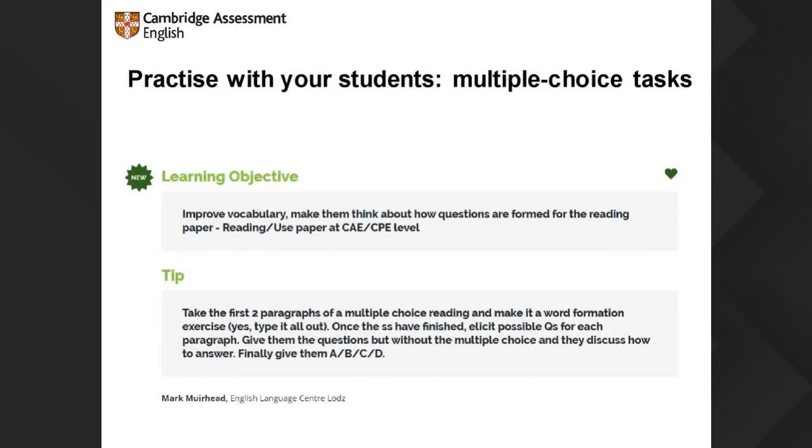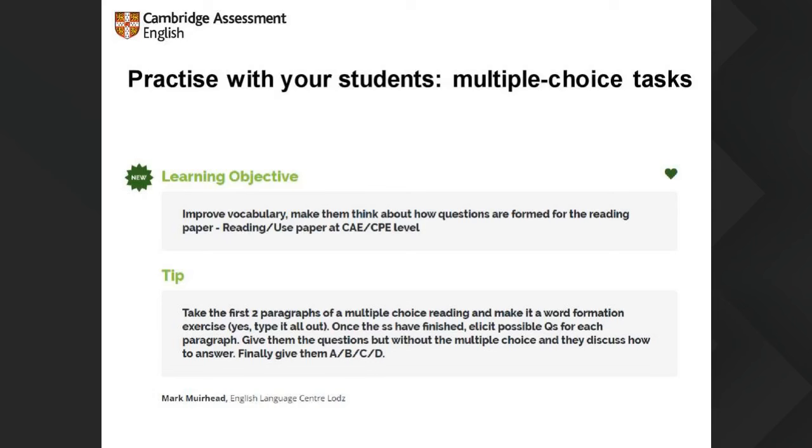Right, moving on to the more traditional multiple choice and then the multiple matchings as well. A nice tip here, what we're talking about is text exploitation. What's this, Victoria? Yeah, it's just an idea to combine different types of tasks. So in this case, if you have a multiple choice task, you can choose the first 2 paragraphs and make it a word formation exercise. And then once they've finished, students can even try to write their own questions for each paragraph, and then compare them with the questions given in the initial task, if you want.